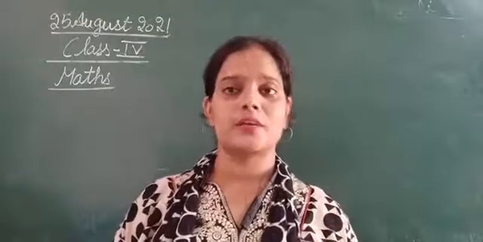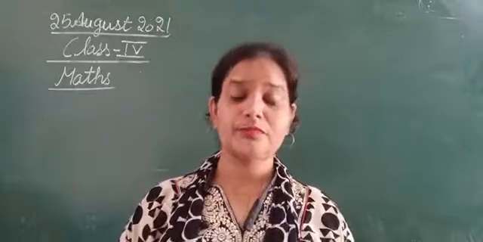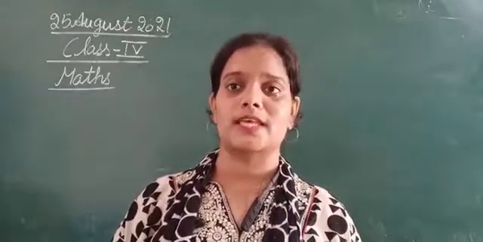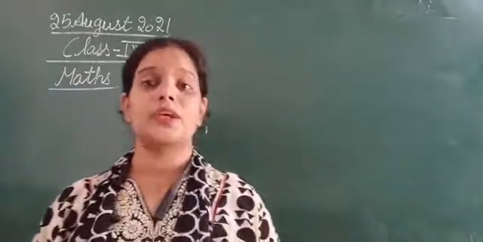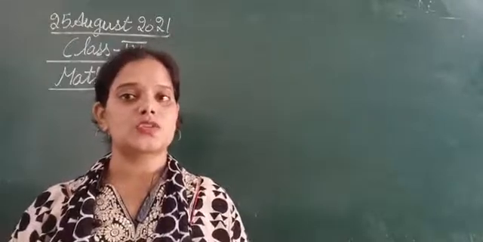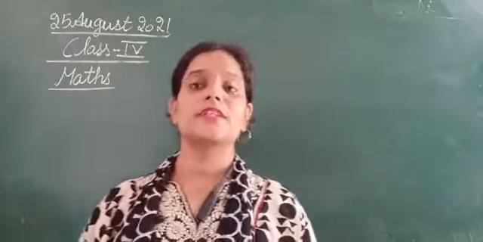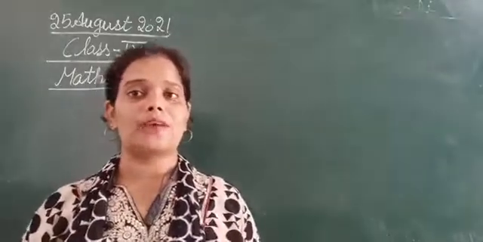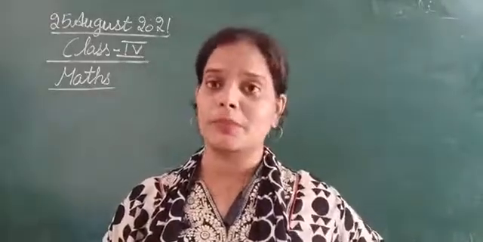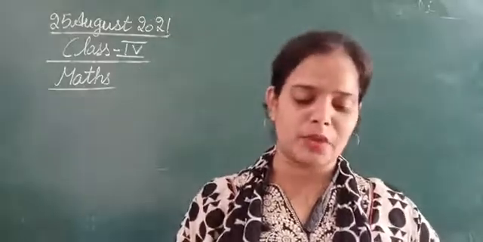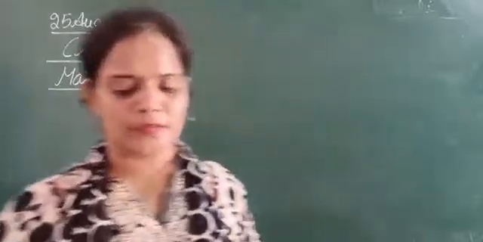So class, in our previous session, as you all know, we were doing exercise 6.6. In exercise 6.6, we were doing estimating the quotient. So this was the topic that we were doing, in which we have to do the division after rounding off the divisor and the dividend, and then find the estimated quotient as well. We have already done up to question number 13. So in today's session I am going to start with question number 14.